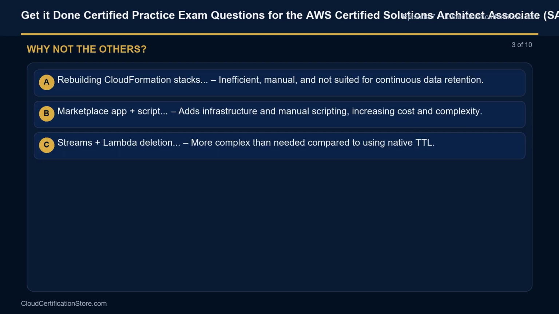Why not option A? Rebuilding CloudFormation stacks. Inefficient, manual, and not suited for continuous data retention. Why not option B? Marketplace app plus script. Adds infrastructure and manual scripting, increasing cost and complexity. Why not option C? Streams plus Lambda deletion. More complex than needed compared to using native TTL.